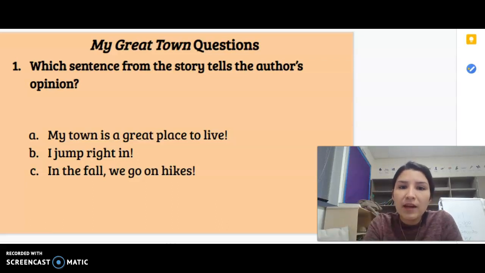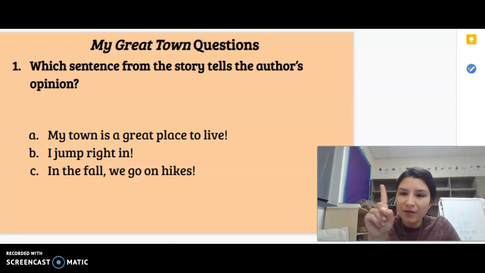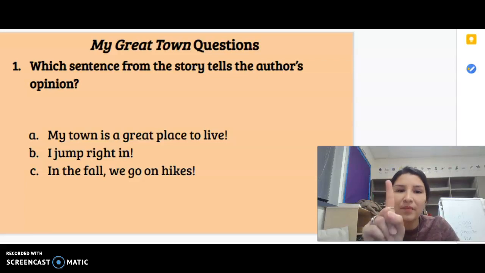So again, My Great Town questions. Which sentence from the story tells the author's opinion? Is it A, my town is a great place to live? B, I jump right in. Or C, in fall, we go on hikes. Give you time to answer. Okay, what do you think it is? Hold up your fingers. A. It is answer A.